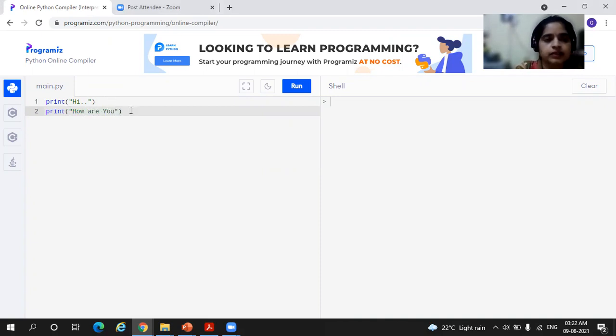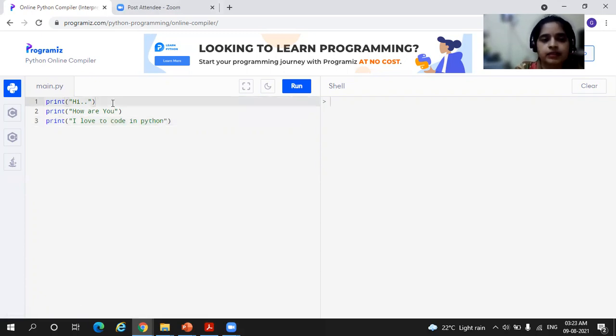Then the third line I'll write print I love to code in Python, something like this, some 3 instructions.